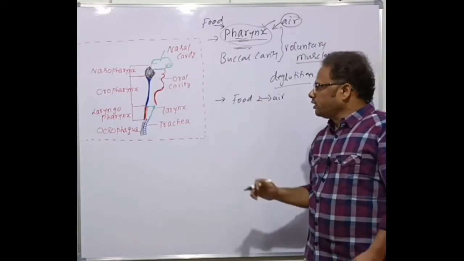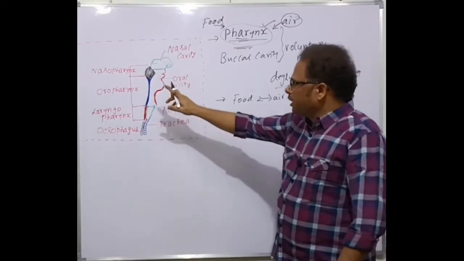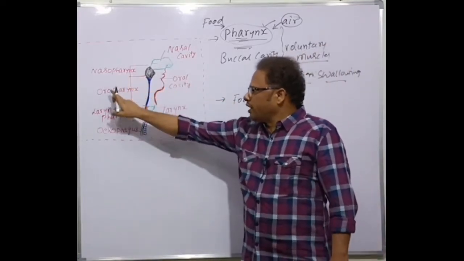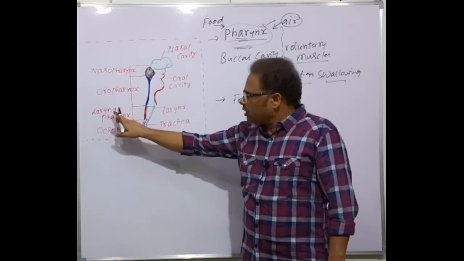The third point is that the pharynx is divided into three parts: nasopharynx, oropharynx, and laryngopharynx.